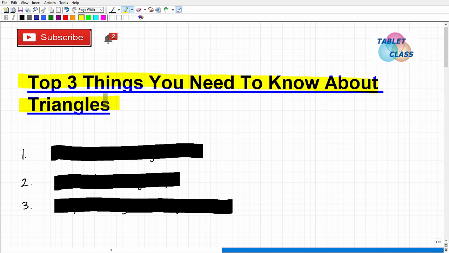But of course, this is just a matter of opinion. Whatever ranking they are, it's kind of subjective. These are three truly important concepts you want to know about triangles. So we're going to take a look at these one at a time.